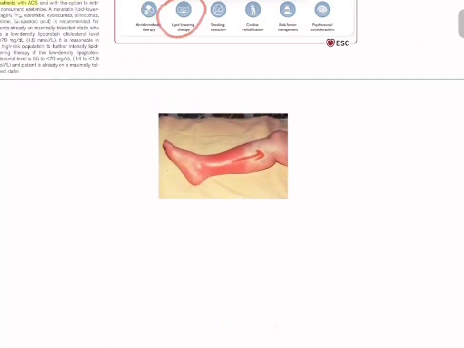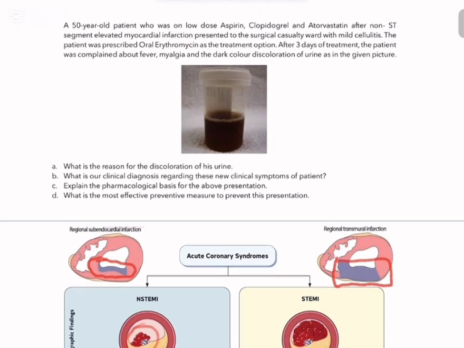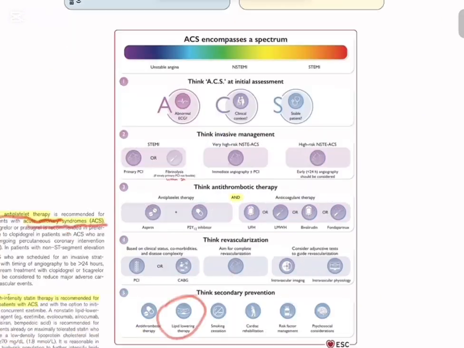Diving into the question, they are asking in the second part, what is our clinical diagnosis regarding these new clinical symptoms of the patient? The new clinical symptoms are fever, myalgia and dark colored urine, which is suggestive of rhabdomyolysis. So what is the case? Most of y'all might know what it is. So what can it be?